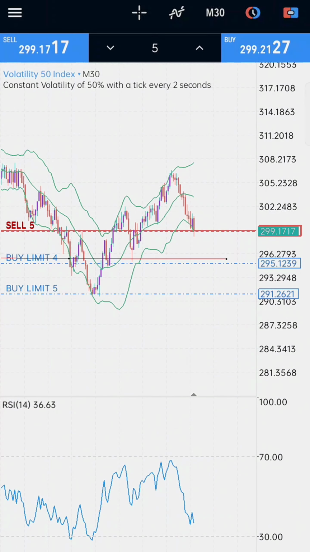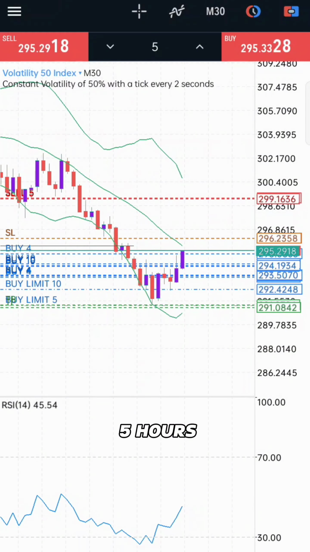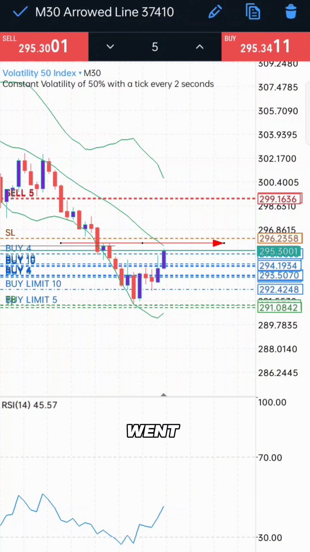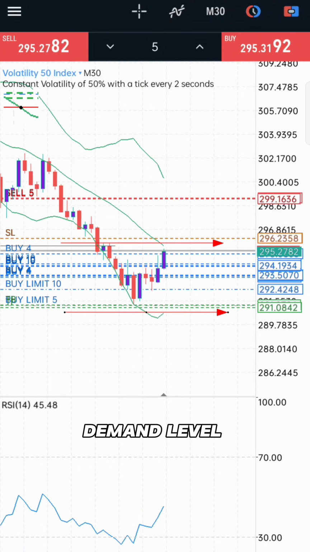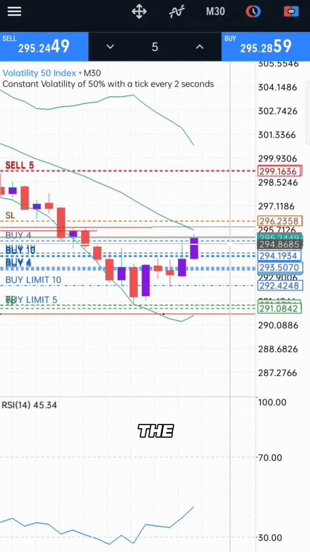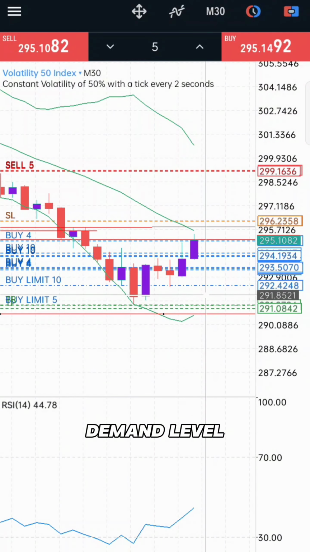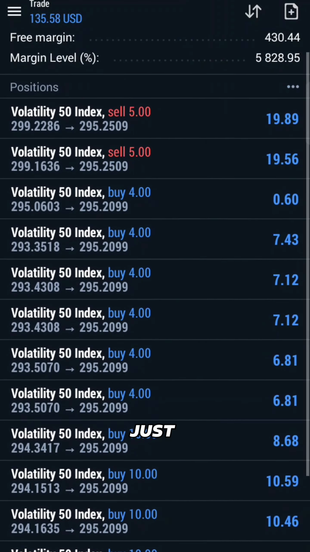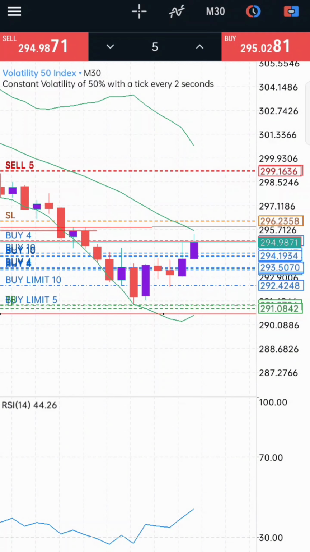It's been about 5 hours and the market went just as predicted. It went for the lowest demand level I set for it and went just above the first demand level, and I went in for multiple positions just between the buy levels.